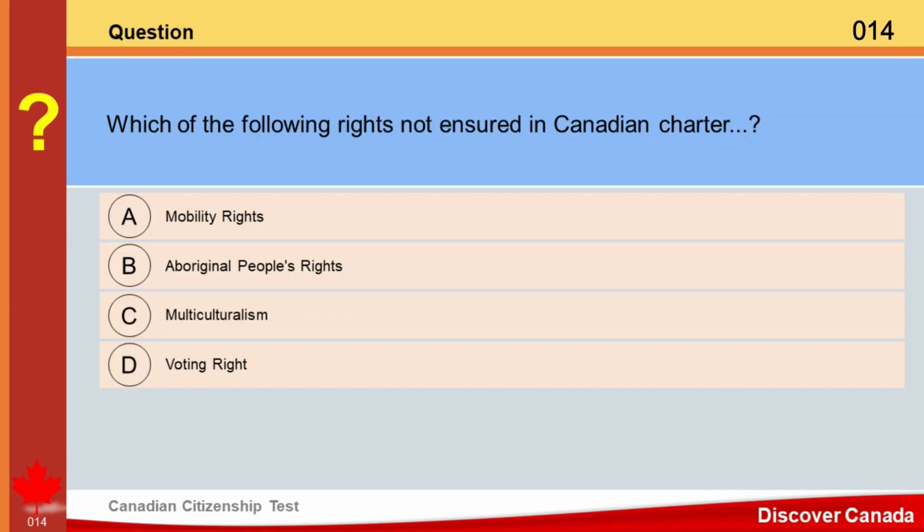Question. Which of the following rights not ensured in Canadian Charter? A. Mobility right. B. Aboriginal people's right. C. Multiculturalism. D. Voting right. Answer. D. Voting right.